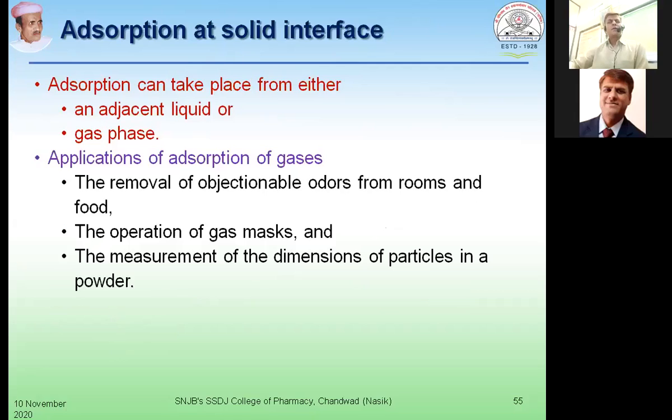This we will be talking about in our next aim in the micromeritics chapter. As we are dealing with very small size particles, it is very difficult to determine their surface area, and we can take help of the principle of adsorption of gases onto the solid surface to determine the dimensions and surface area of the powder, which is micron in size. So these are the three important applications of adsorption of gases onto the solid surfaces.